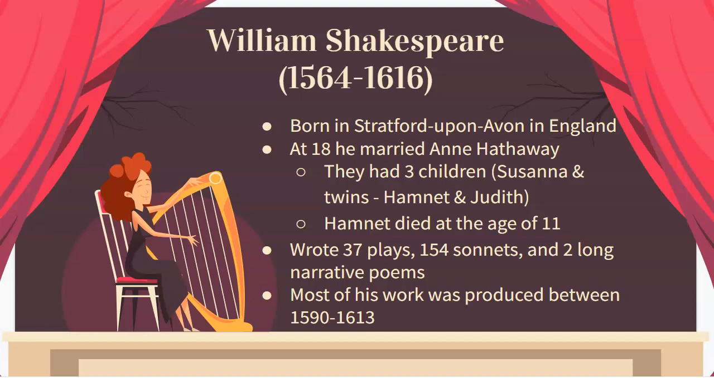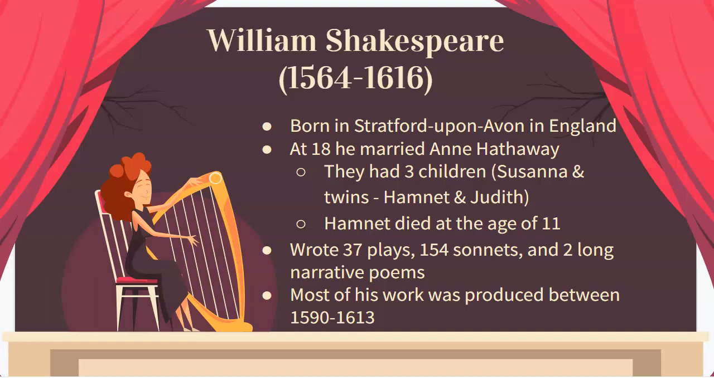At the age of 18, he married a woman named Anne Hathaway. Obviously, it's not the same Anne Hathaway that's an actress today. Together, they had 3 children, the oldest named Susanna, and then younger twins named Hamnet and Judith. Yes, Hamnet was named after Hamlet. Hamnet, though, unfortunately died at the age of 11.